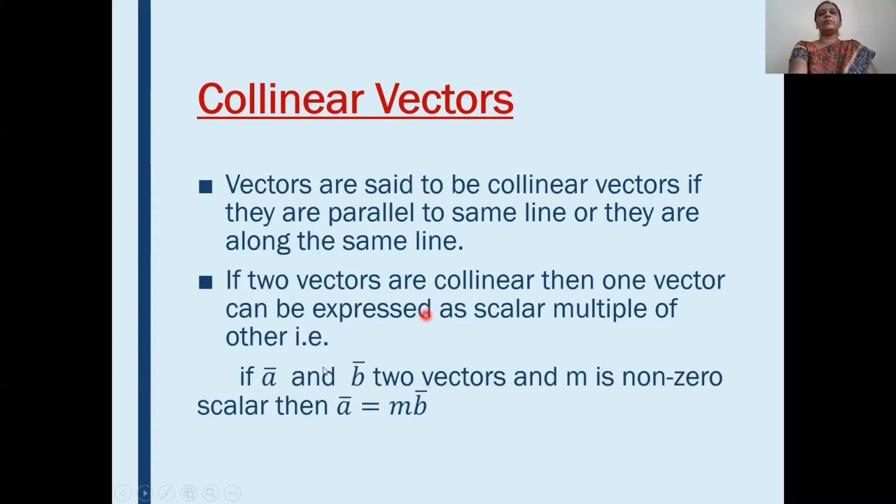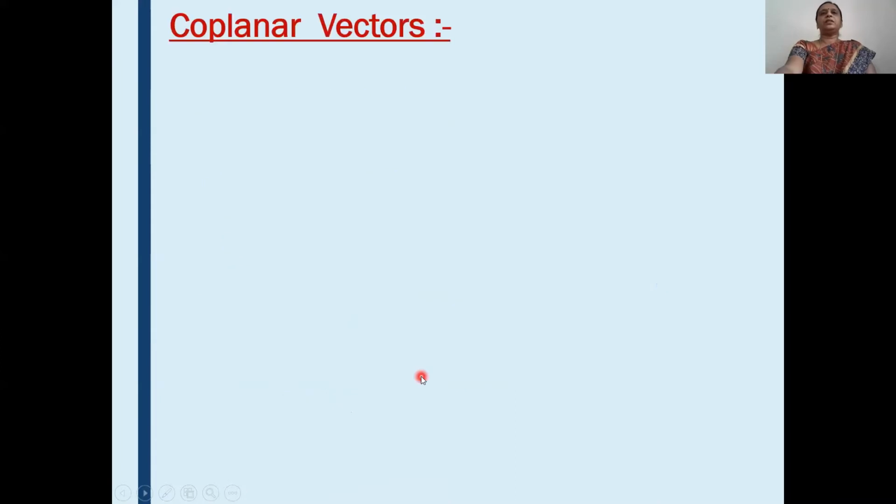See, for example, if A bar and B bar are two vectors and m is a non-zero scalar, then A bar is equal to m times B bar. And this definition is frequently used in problems. Okay. See again what is meant by coplanar vectors.